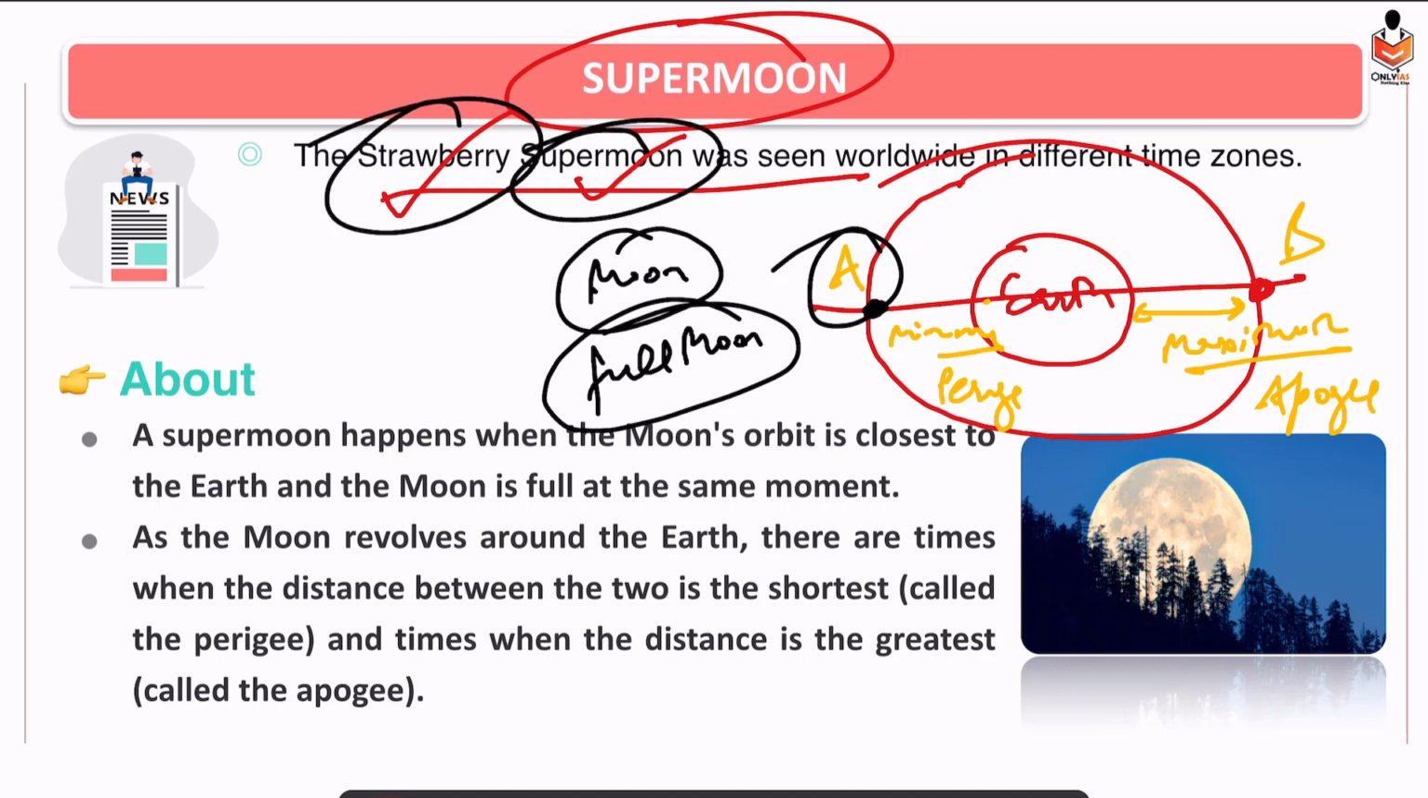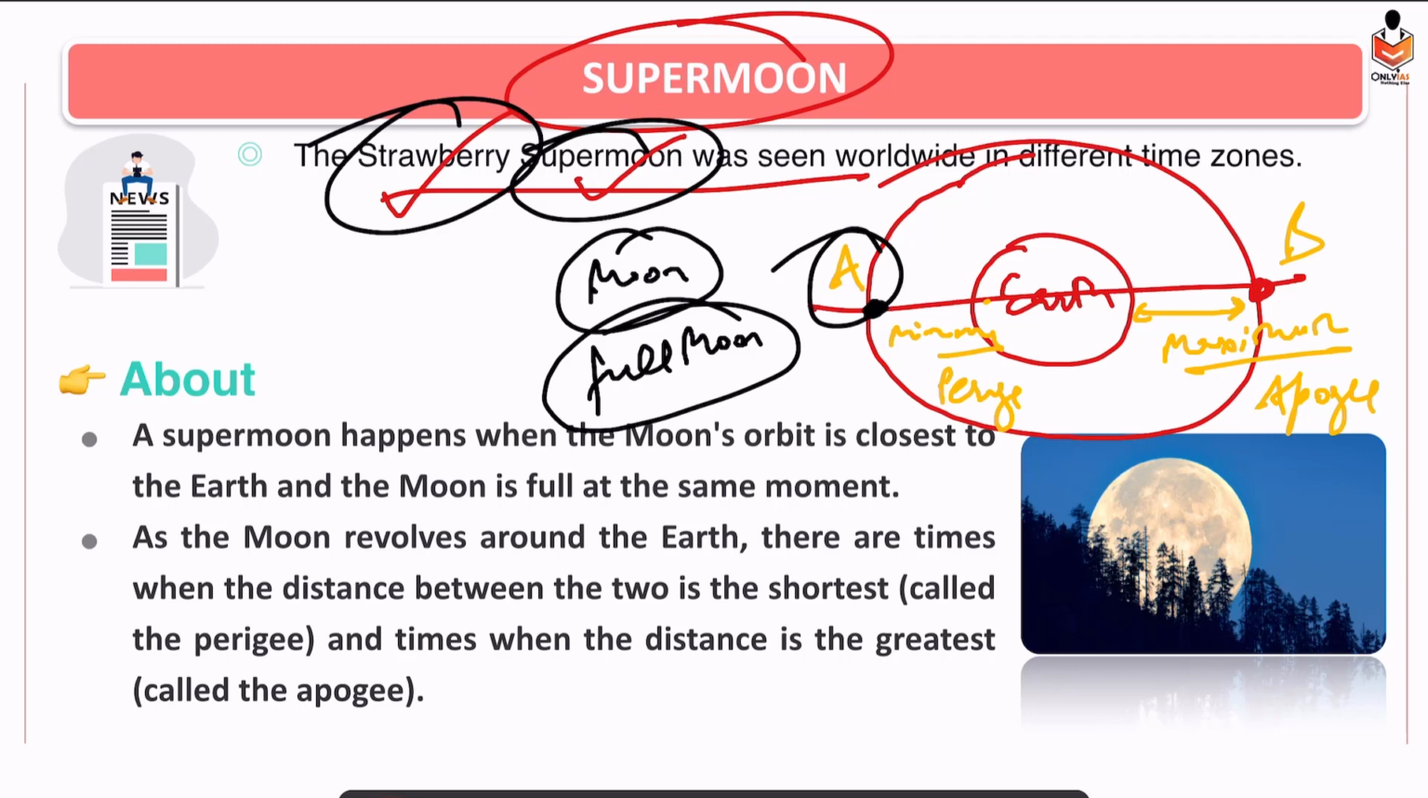And why is it known as strawberry? Because according to Western people, when this supermoon occurs, there is an indication that ripening of strawberries will take place, and also other fruits. That's why it is known as strawberry supermoon. Just keep this thing in mind.